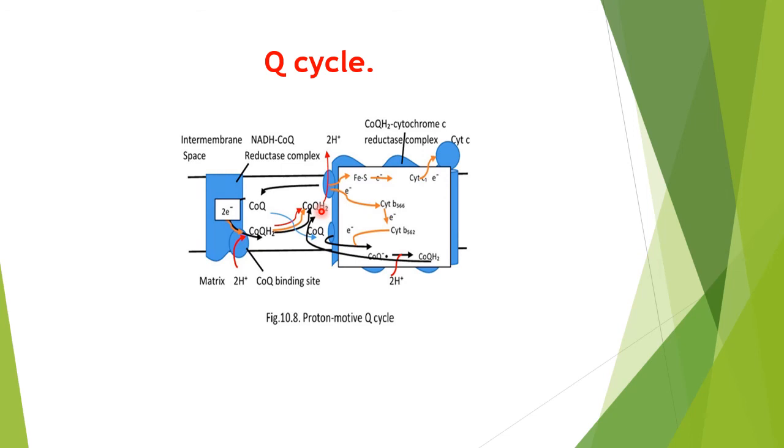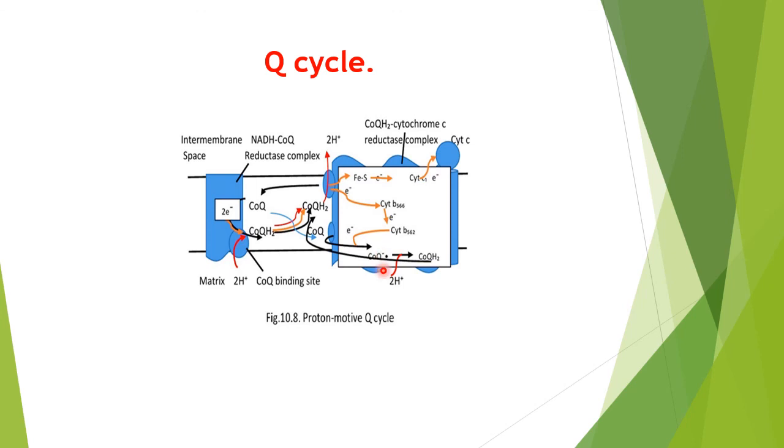Then the second ubiquinol from the pool will come, and that will work in the same way. It will cause the release of the 2 protons to this side, and it will result in the bifurcation of its electrons. 1 electron will go through the cytochrome C. Another electron will be taken through this, and then it will result in the reduction of semiquinone.